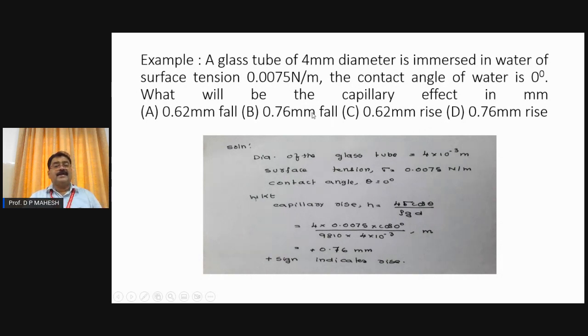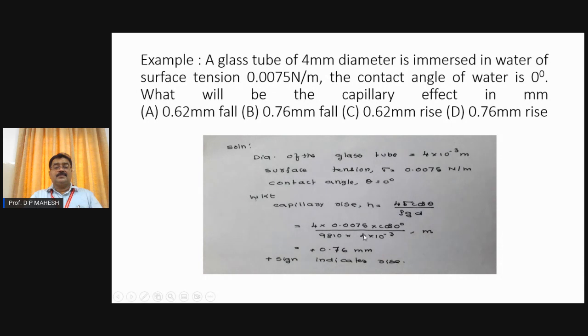So in order to get the correct answer, it's immersed in water, surface tension 0.075 Newton, the contact angle is 0 degree, you are finding the capillary effect, meaning capillary rise or capillary fall. The capillary rise formula is already known to you: 4 sigma cos theta by rho into g into d, where sigma is called surface tension, that value is given, 0.0075, into cos of theta, where theta is the contact angle, that is 0 degree, and the product rho into g becomes 9810, and the diameter of the glass tube is also given, 4 mm.